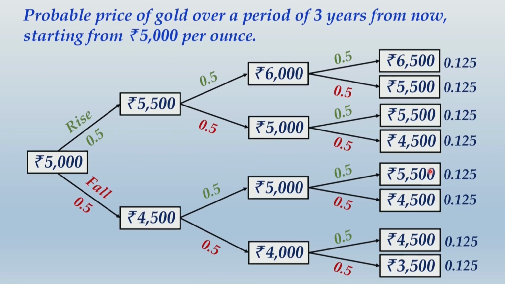Can you understand one thing? In the first year the price of gold was, say, 4,500. In the second year, suppose it becomes 5,000, and then again suppose it becomes 5,500, it might be a profitable option. So you cannot afford to shut down the mine at this stage.